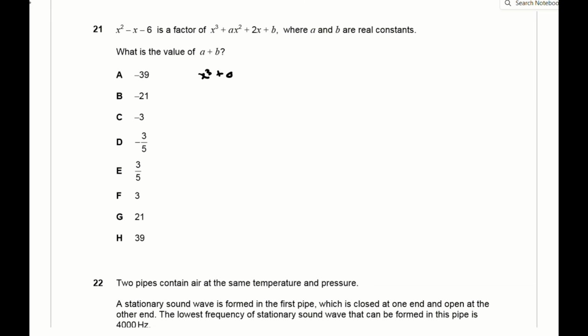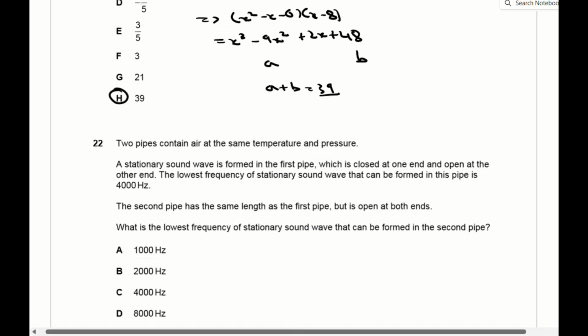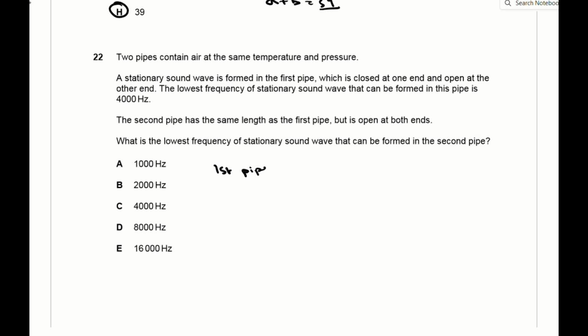Question 21 is a straightforward maths question. You're told that x squared minus x minus 6 is a factor of the cubic, and to obtain the cubic, you must multiply this quadratic by a linear function, x plus c. You can work out the value of c using inspection, and c comes out to be minus 8. You can then multiply x minus 8 by x squared minus x minus 6 to give you the original cubic, and the values of a and b are minus 9 and 48, and they sum to give 39, which is H.